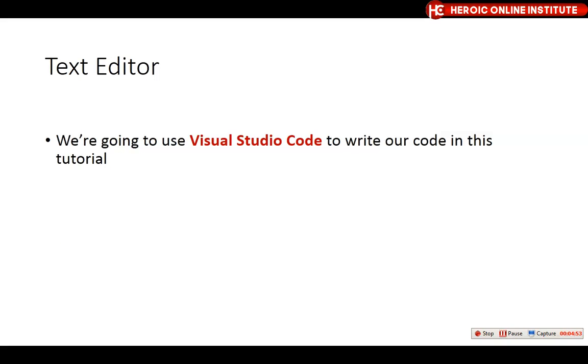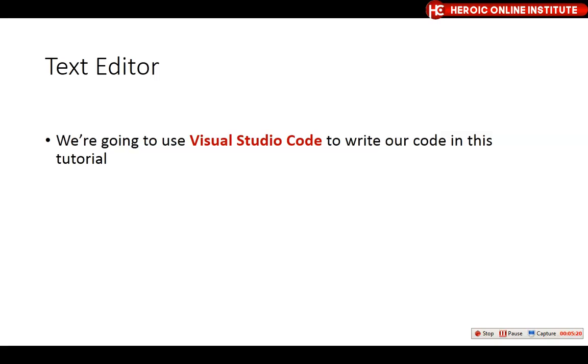The text editor we are going to use is Visual Studio Code. In case you don't know what a text editor is, a text editor is an application you can use to type programming code. If you want to type code in a programming language, where are you going to type it? Just like the way you type in Microsoft Word.